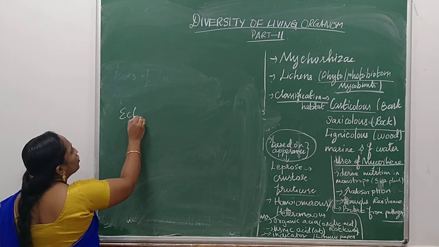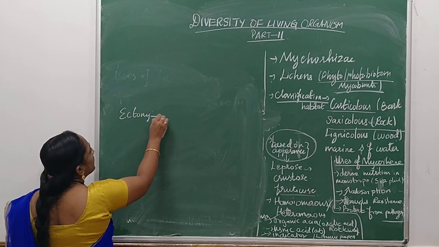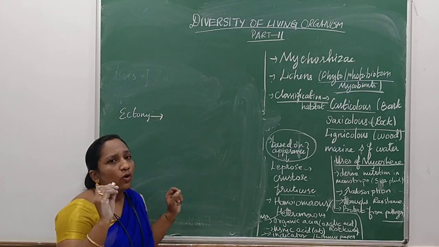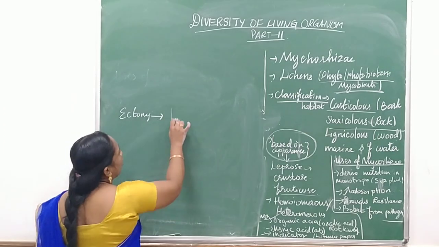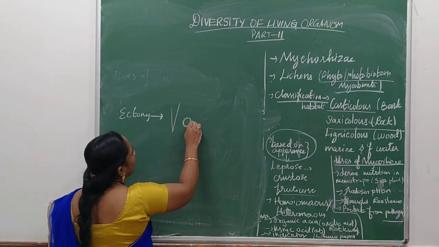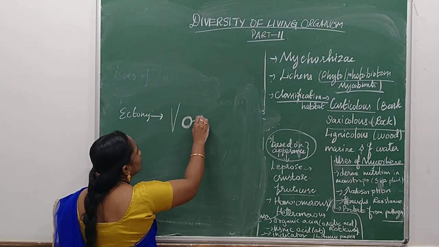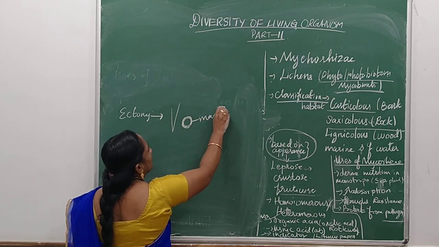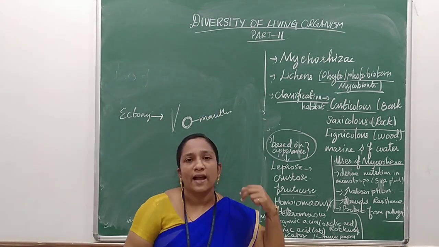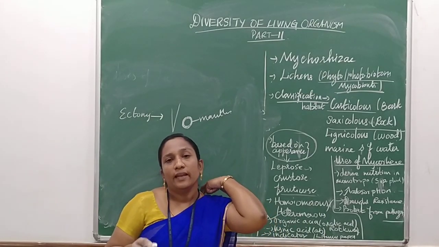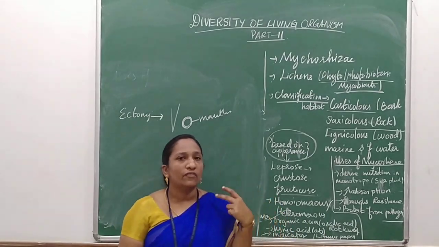Ectomycorrhizae grow outside the vascular plant root. When the fungus grows outside, it forms a cyst-like hard surface called the mantle. So the mantle formation is there in ectomycorrhizal fungi.